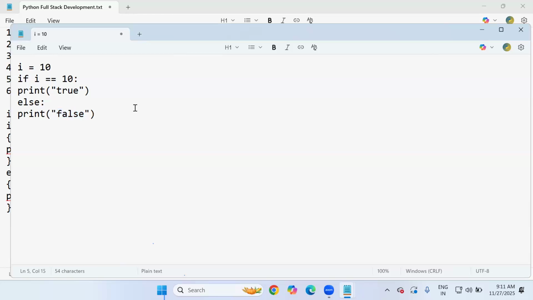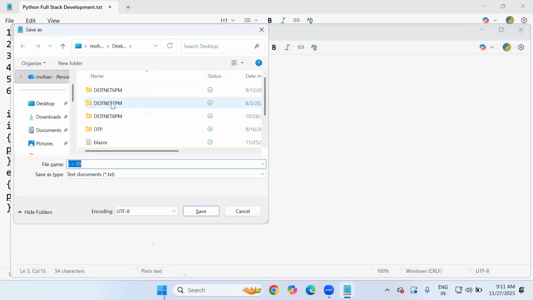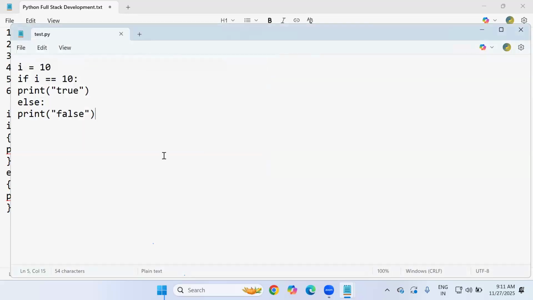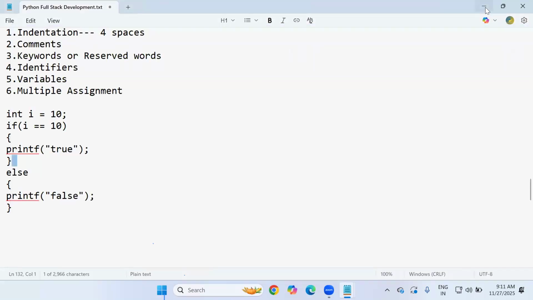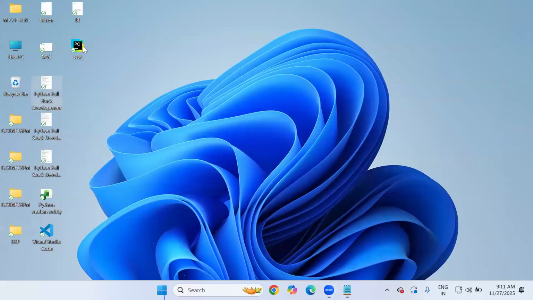So this will be the code, but let me save the code first. I'm saving the code on my desktop. You know how to save the file; yesterday we showed test.py on the desktop. After that, you can open this test.py file either in the command prompt or in IDLE. We have the test.py file here. To run this test file, we generally use the command prompt. So let's see, I'm using the command prompt.